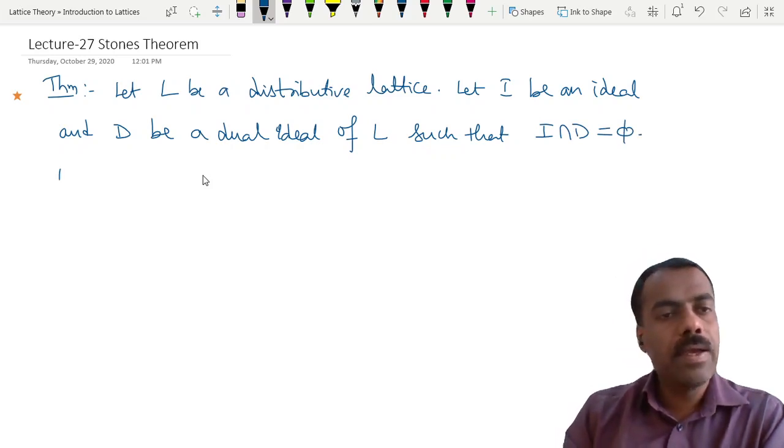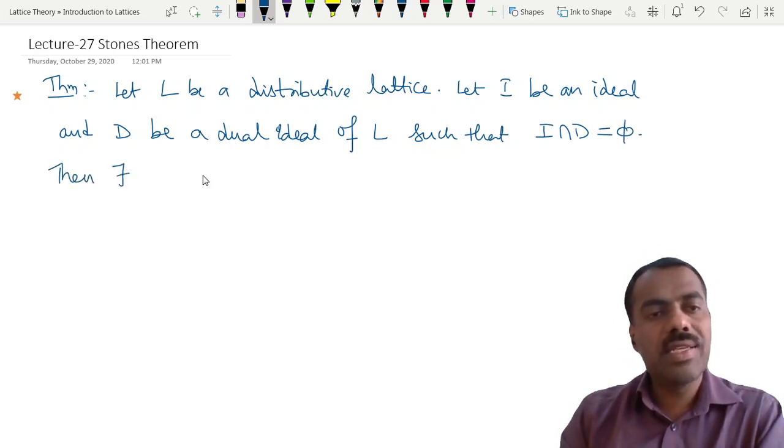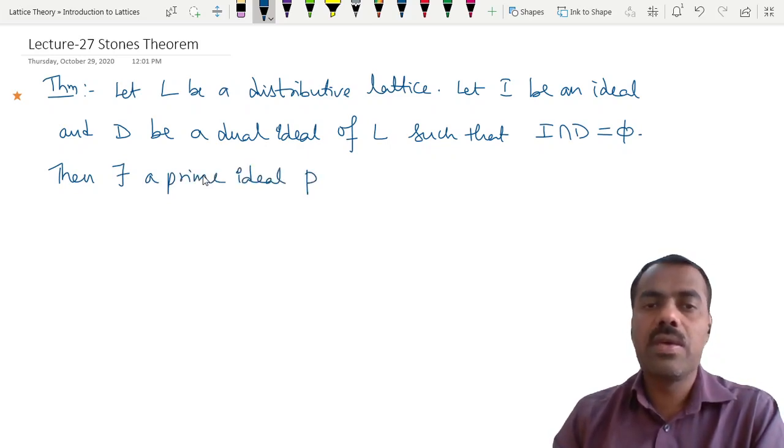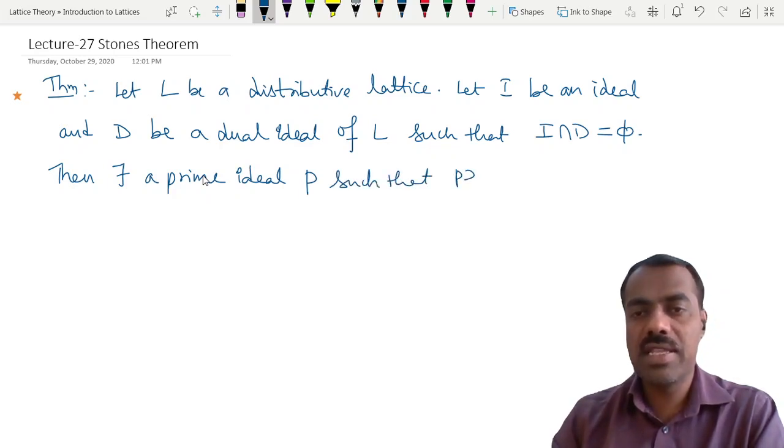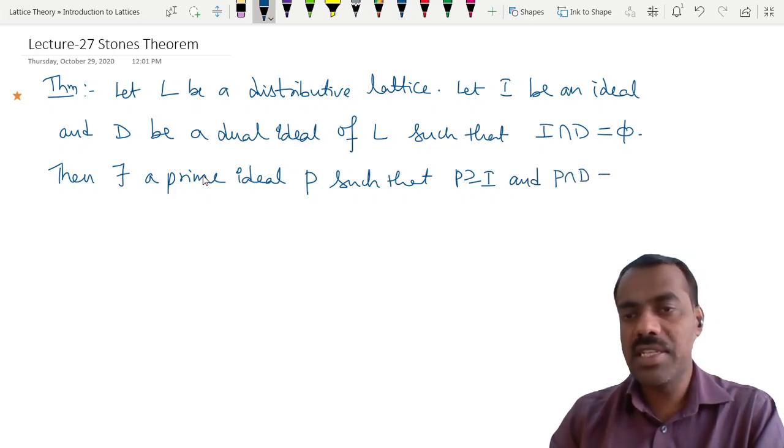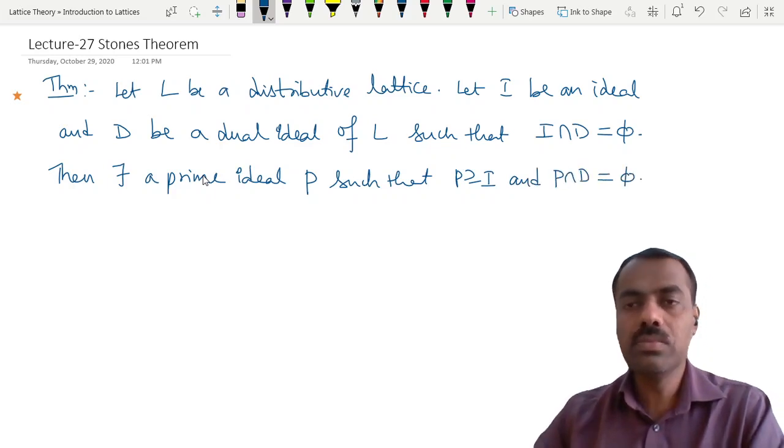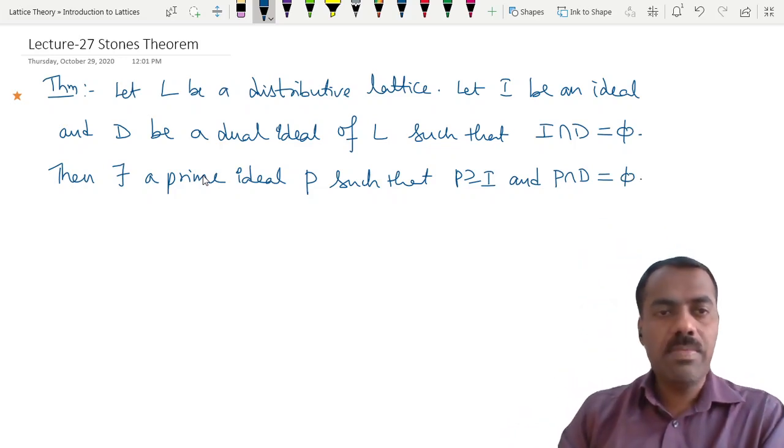Then there exists a prime ideal P such that P contains I and P intersection D is empty. Okay, this is the theorem.